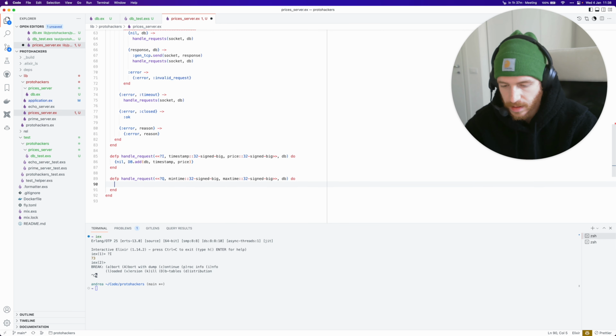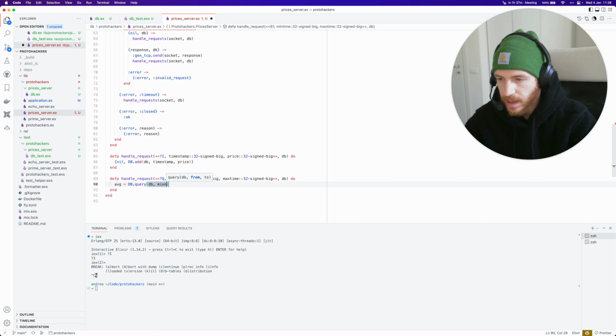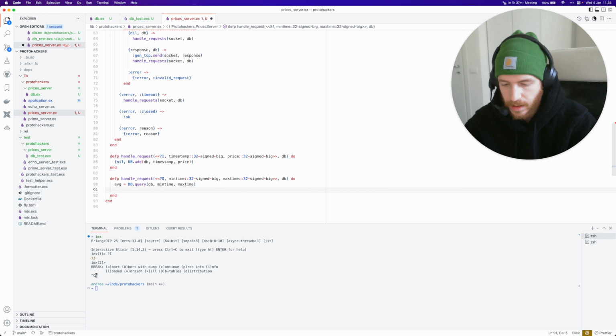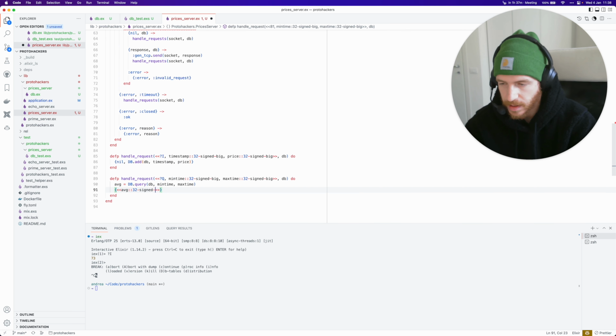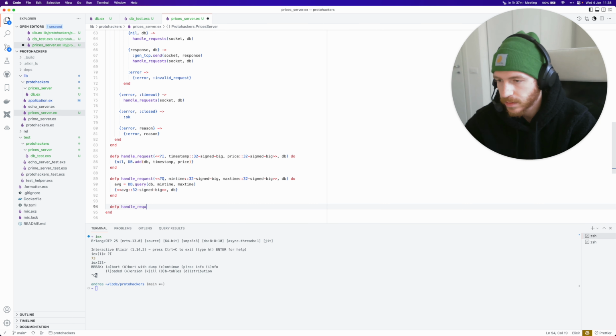In this case, we can calculate the average by doing db.query with min time and max time, and the response is going to be the average encoded again as a 32-bit signed big-endian integer, and then the DB. Whatever else we get here, handle request other, DB, we return an error.